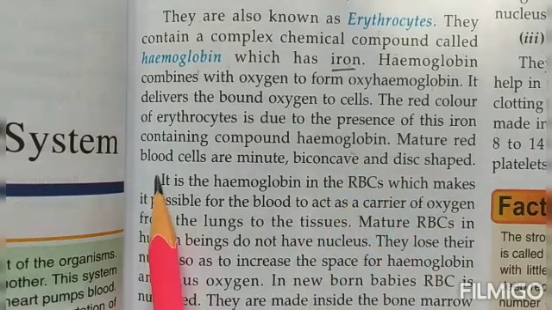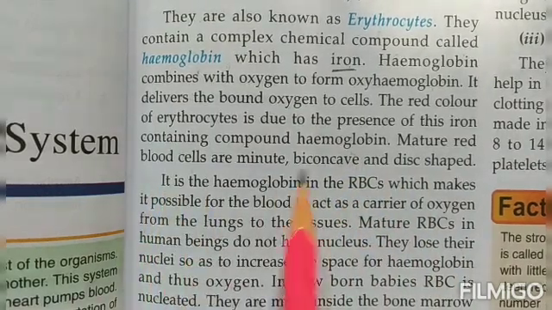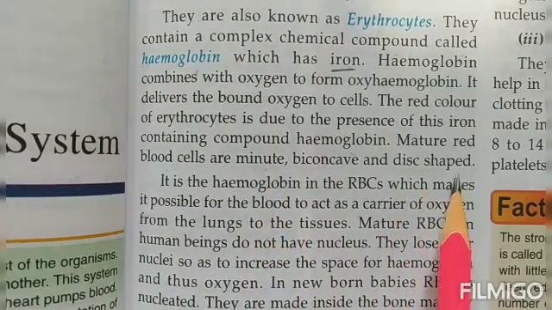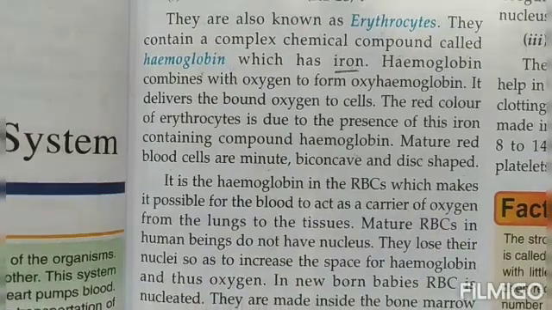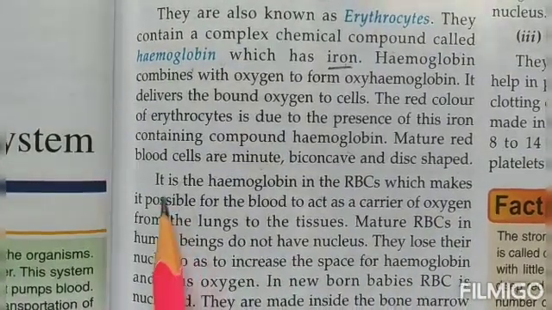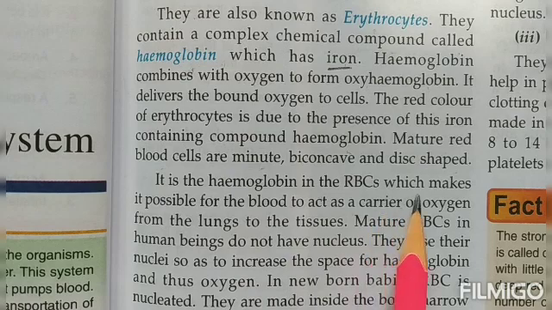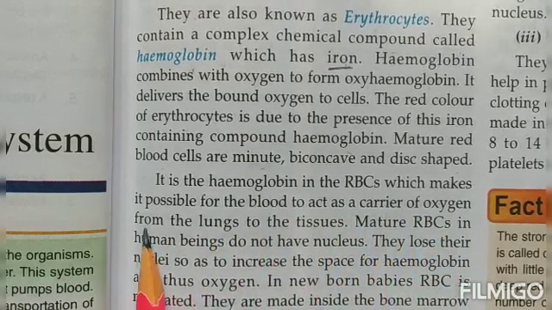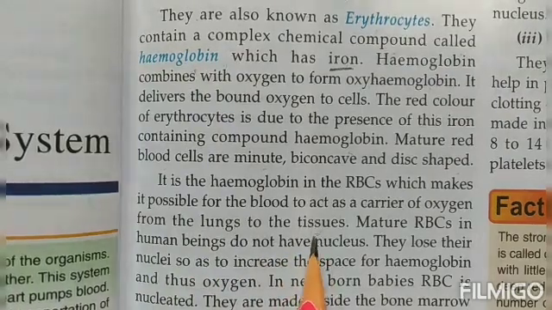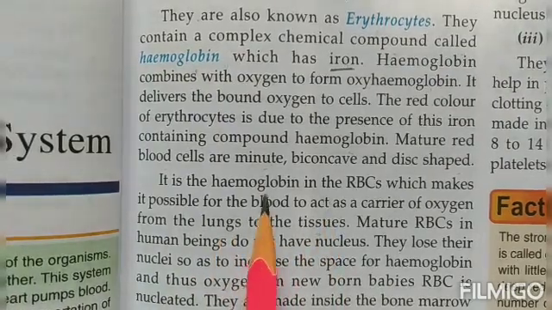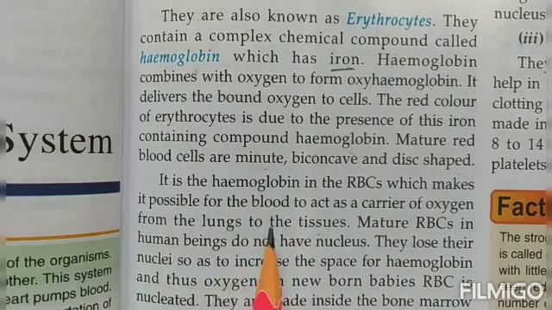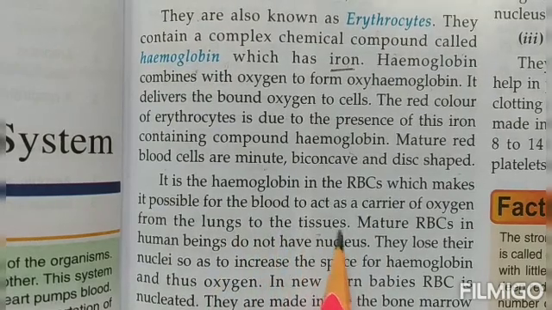The mature blood cells are minute. They are very small and they are disc shaped, as I had shown you right now. It is the hemoglobin in the RBCs which makes it possible for the blood to act as a carrier of oxygen from the lungs to the tissues. It is because of the presence of this hemoglobin, children, that the blood is able to carry the oxygen from the lungs to all the parts of our body.